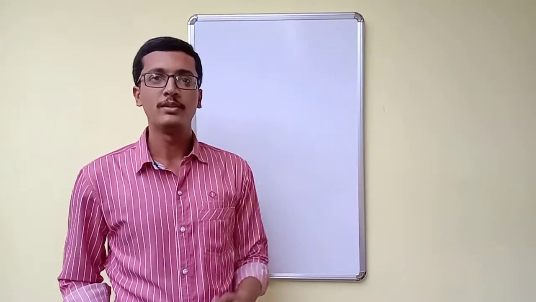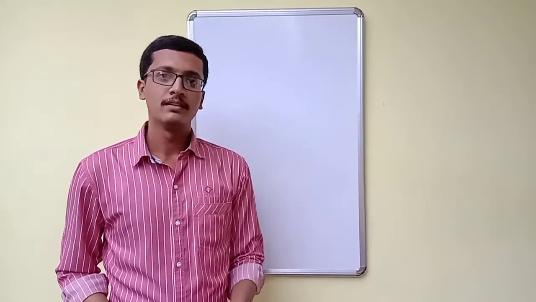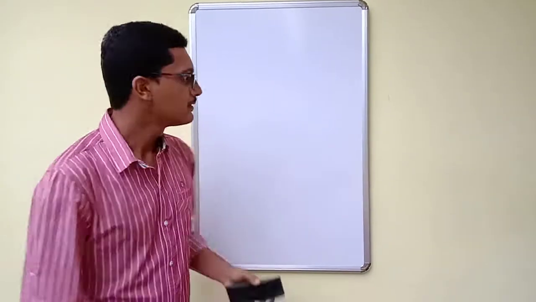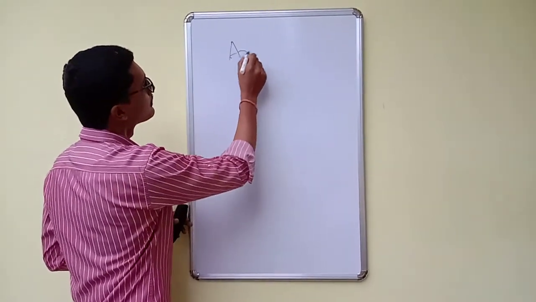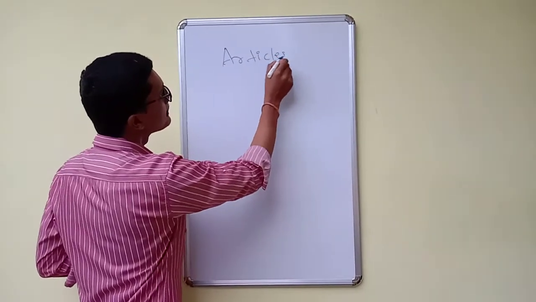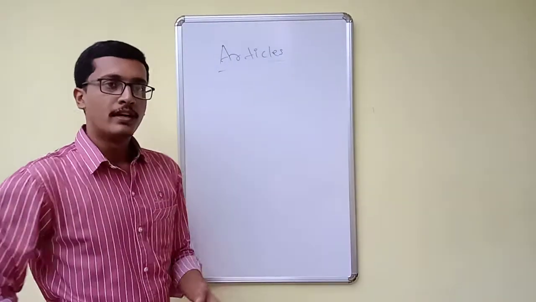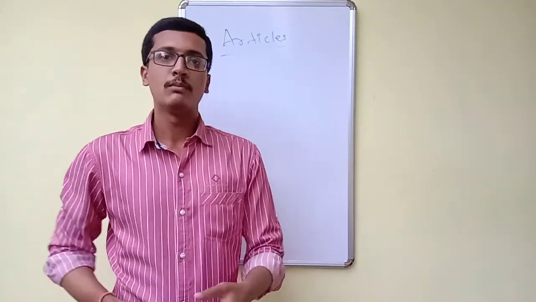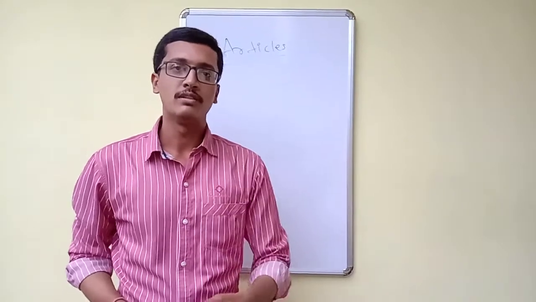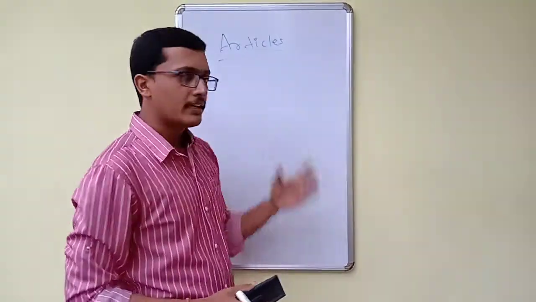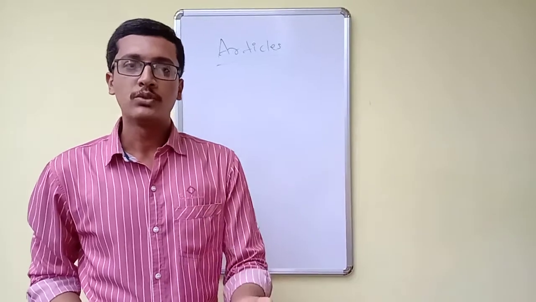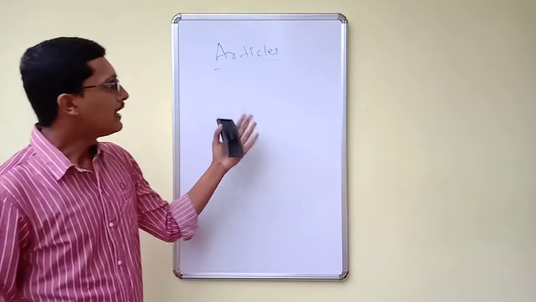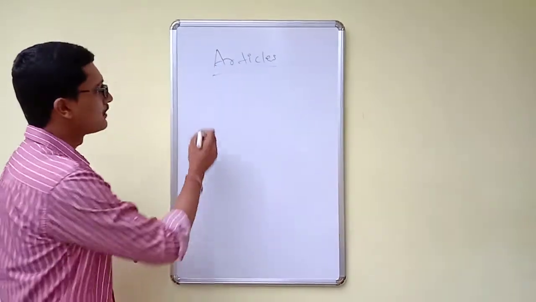So first, importantly, today we'll start discussing the most important grammar aspect in the English language, that is the articles. As you already know, the article plays an important role in the English language. To tell something about a person, place or thing, as we already know, the noun is important. In a similar manner, articles are also important to tell the actual condition as well as the position of a person as well as a place. In articles, we have two parts, that is